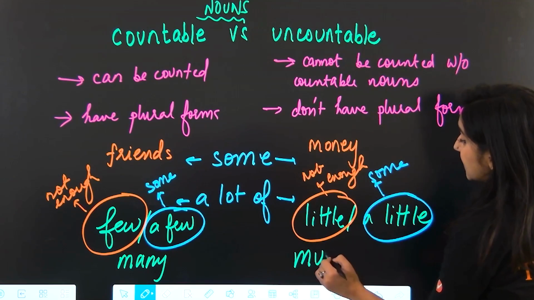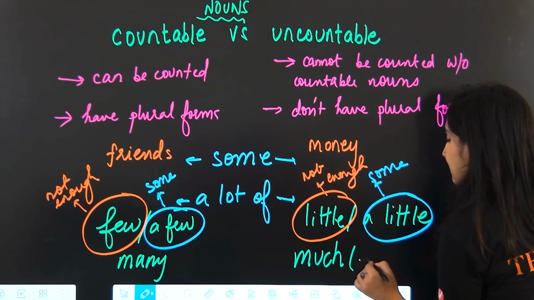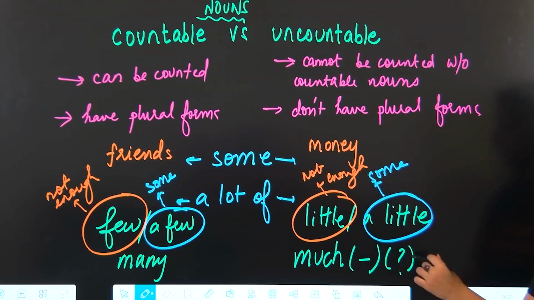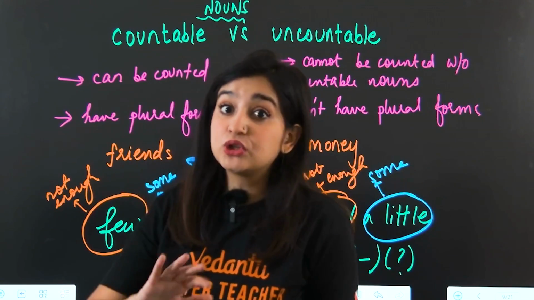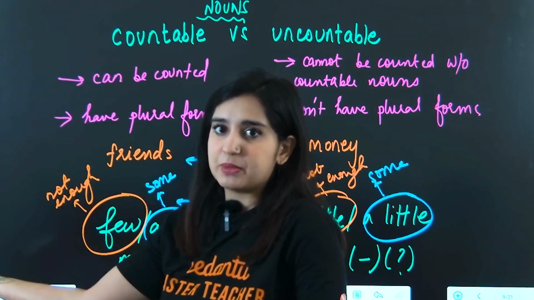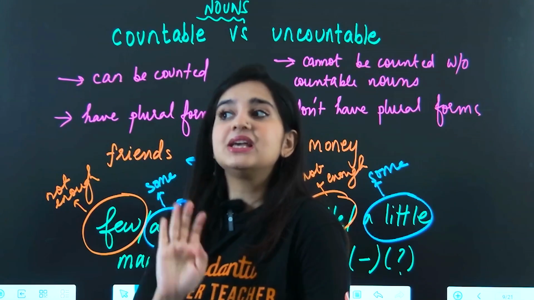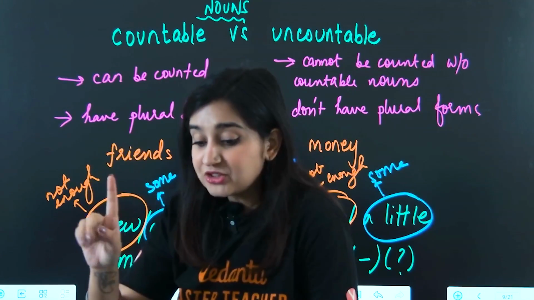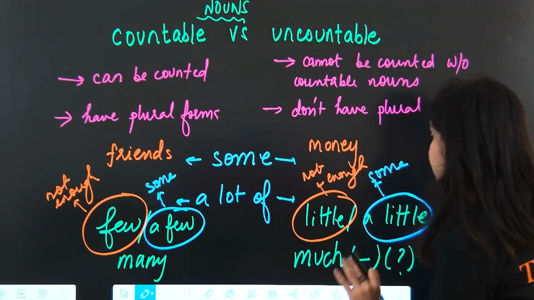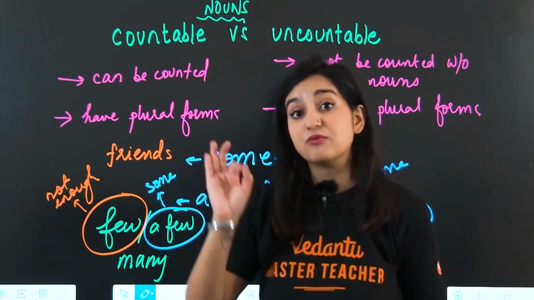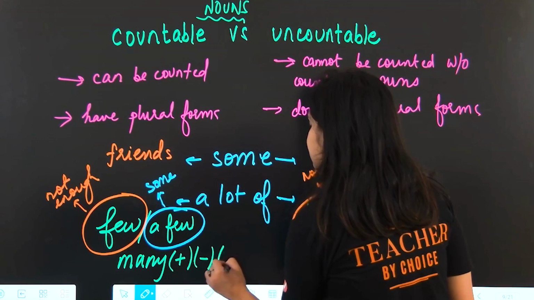A word that we can use with uncountable but not with countable is much. But remember, much is either used to make negative sentences or to make questions. So I can say, I don't have much money. If I want to say I have a lot of money, I can't say I have much money. No, I will say I have a lot of money. But if I want to talk about it negatively, I will say I don't have much money. Much is used with uncountable nouns to make negative sentences or questions. How much money do you have? But I cannot say how much friends do you have. What will I say? How many friends do you have? So here, positive sentences, negative sentences and questions.